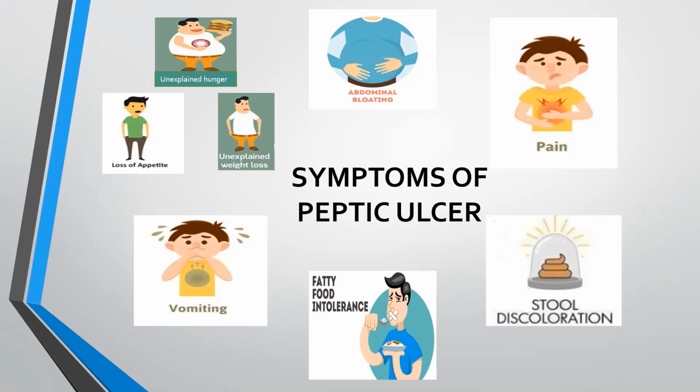unexplained weight loss. Abdominal bloating may occur due to blockage of the GIT by the inflammation caused by the ulcer. Heartburn, vomiting, and fatty food intolerance can be seen in patients. Stool discoloration occurs due to internal bleeding and presence of blood in the stool due to ulcer.